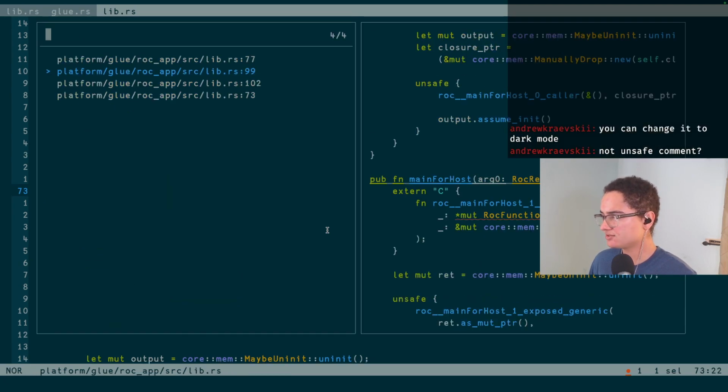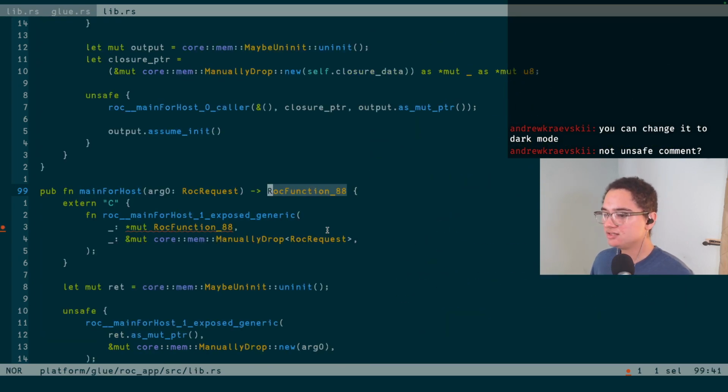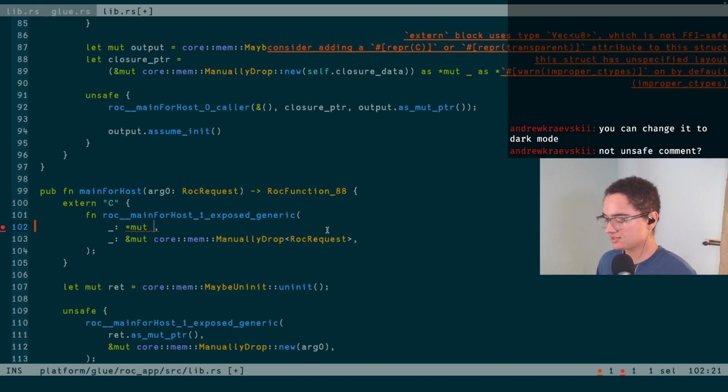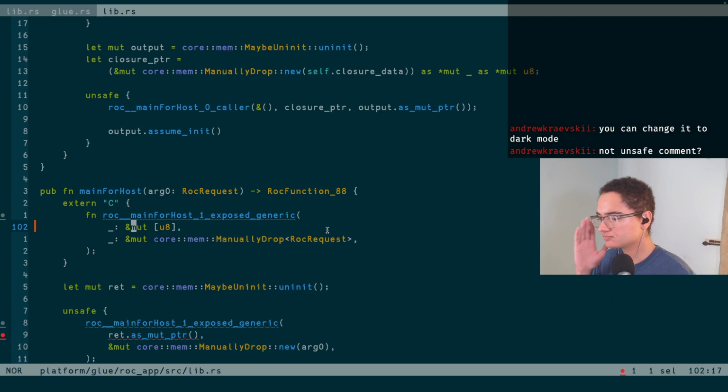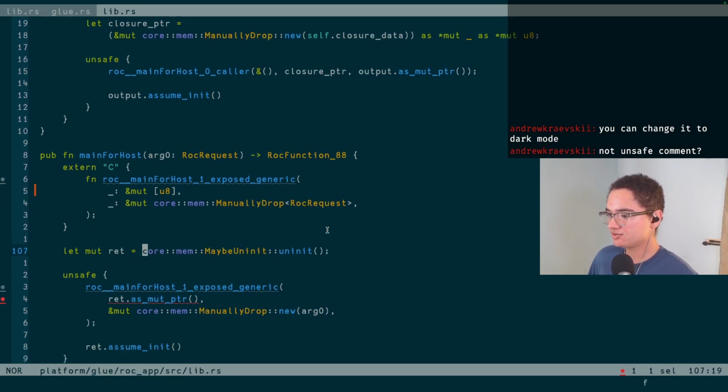Then we go back over to that use here. And it's probably going to complain at me in a number of places for various reasons. Yeah. So we come back to this use here, and we don't actually want to pass this a Roc function because it is just expecting a pointer to bytes. So we can just pass it a byte slice. So I think we can just do this. We're going to pass it a mutable byte slice in Rust, because that's really all it's expecting. And so in this case, we are going to generate just a blank Roc function.